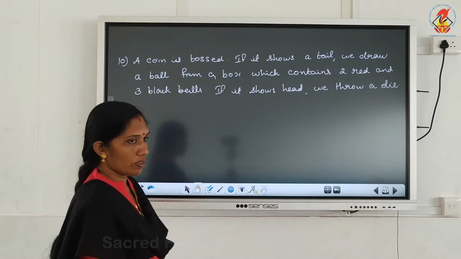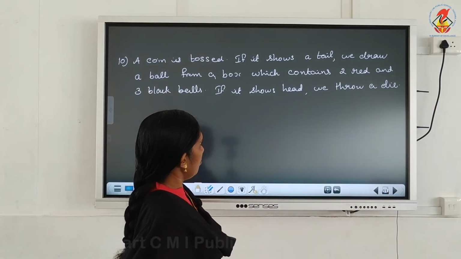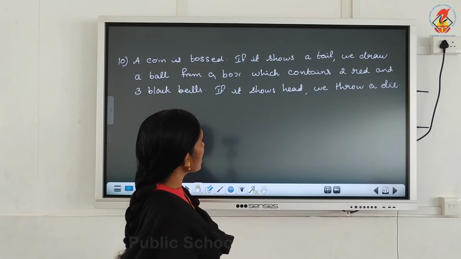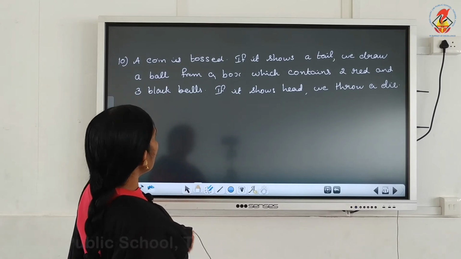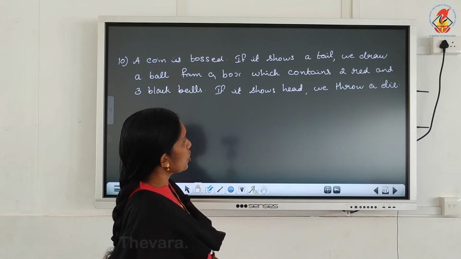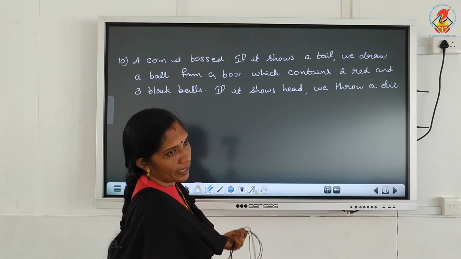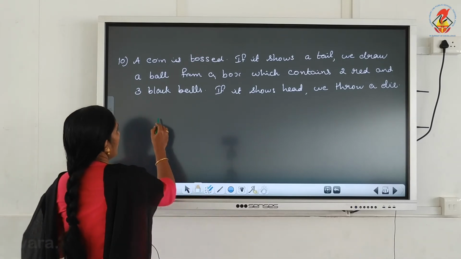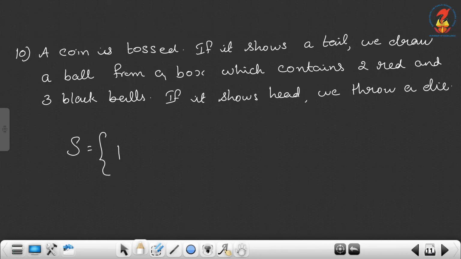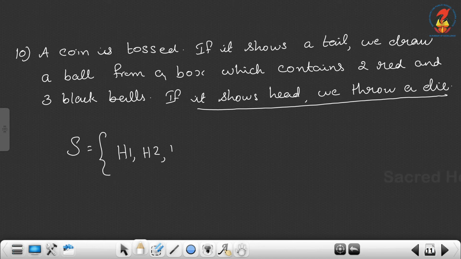A coin is tossed. If it shows a tail, we draw a ball from a box which contains 2 red and 3 black balls. If it shows head, we throw a die. So a coin is tossed means either we get head or tail. If it shows head, we throw a die. So H1, H2, H3 up to H6. And if it shows tail, what do we do?